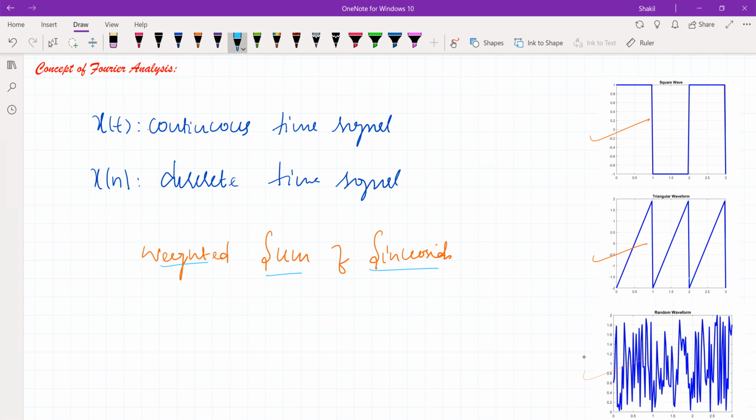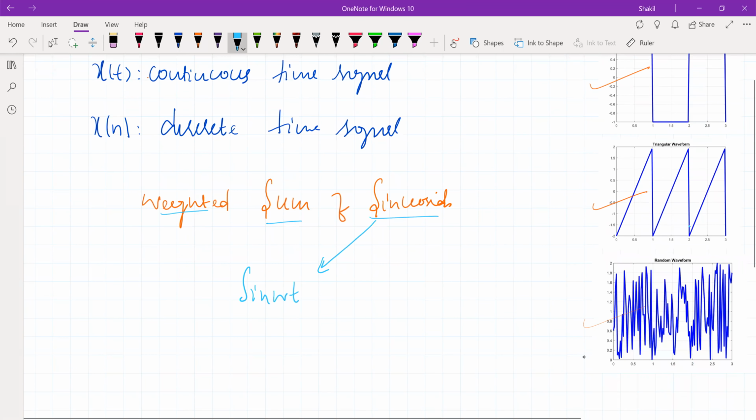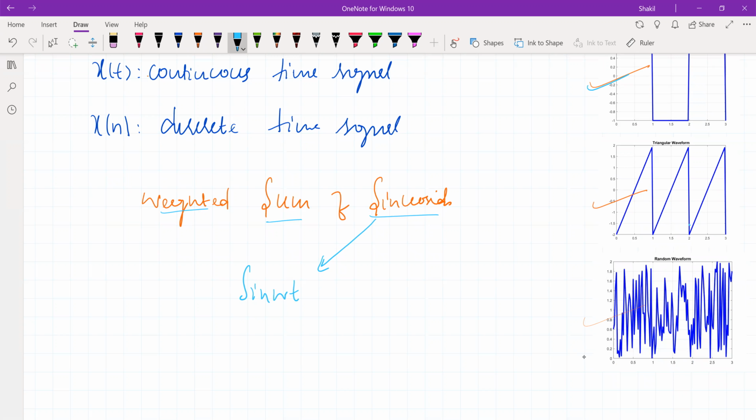Now, what do we mean by sinusoids here? Sinusoids means it can be sine omega t. Taking a linear weighted sum of these sinusoids, we can get this signal, or this signal. Now, these sinusoids can also mean cos omega t, because we know sine omega t and cos omega t are one and the same signal. The only difference is the phase angle. Or we can use complex sinusoids like e to the j omega t. We know this is equal to cos omega t plus j sine omega t. So we can use either these sinusoids, or these sinusoids. Sometimes we use both. You might have already seen it.